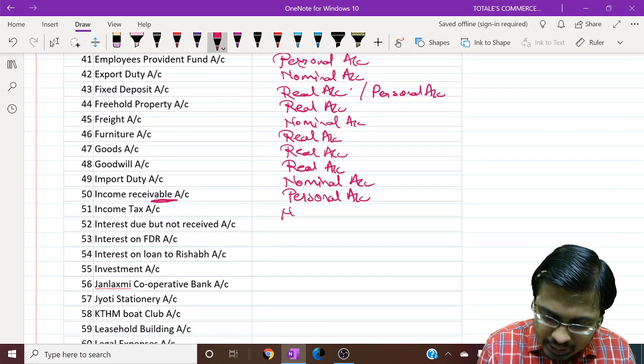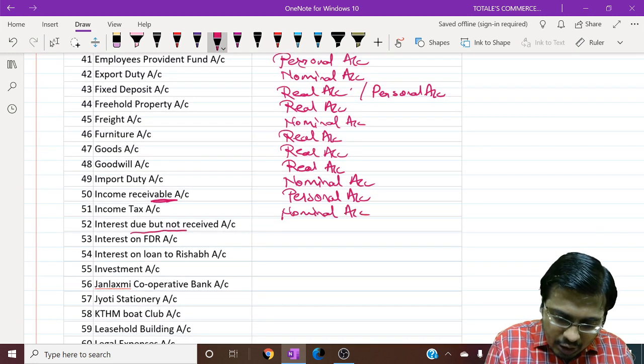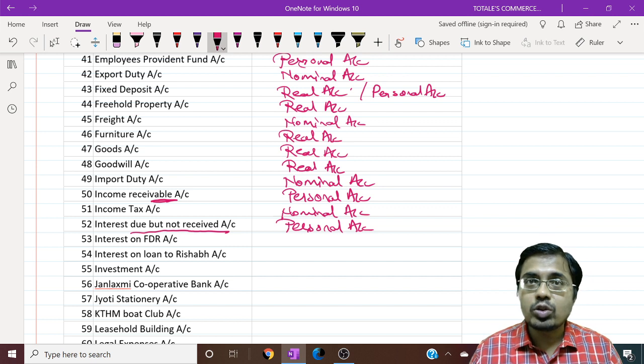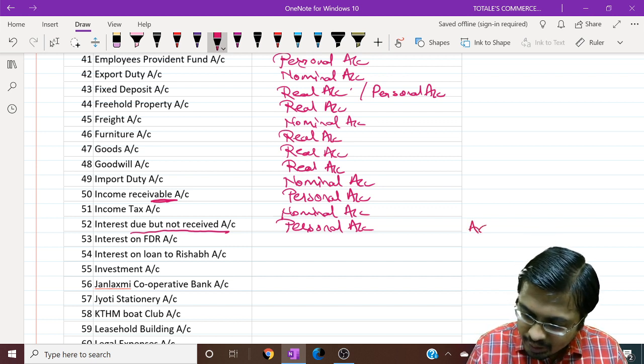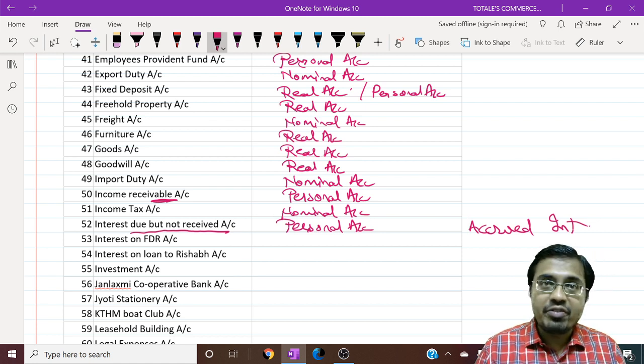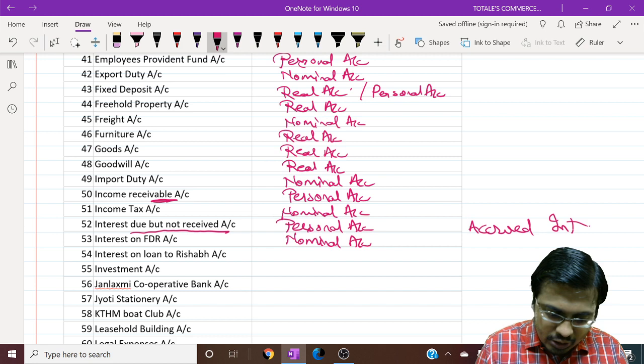Income tax is an expense, so nominal. Interest due but not received is personal. It is accrued interest. Interest on FDR is income, so it is nominal. FDR is fixed deposit receipt.